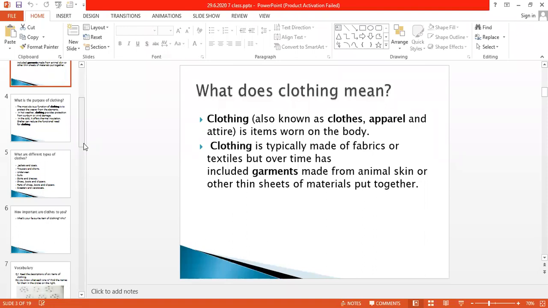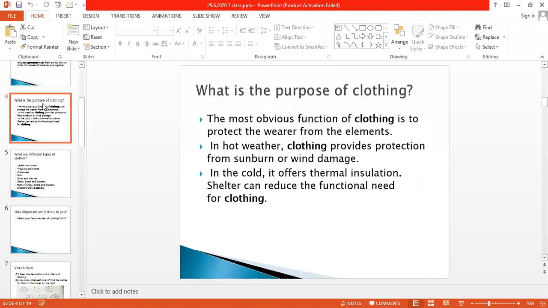Now we will see what is the purpose of clothing. The most obvious function of clothing is to protect the wearer from the elements.